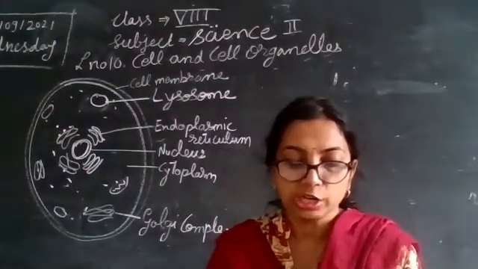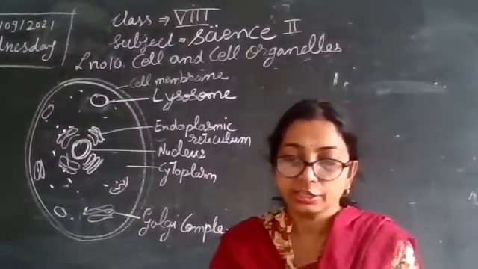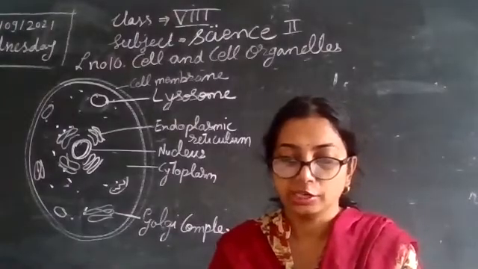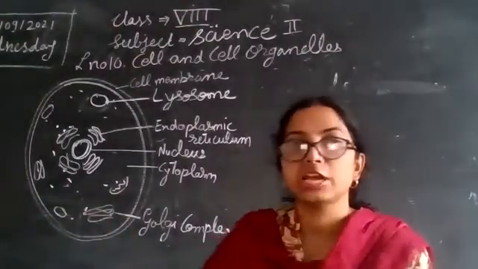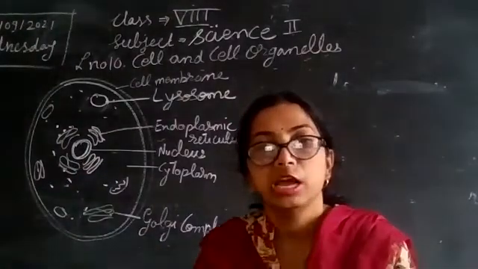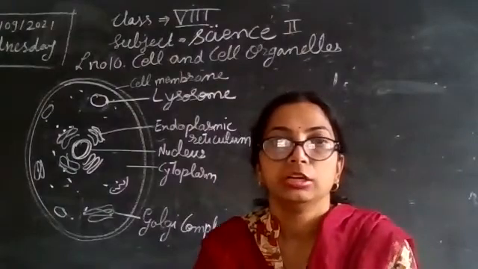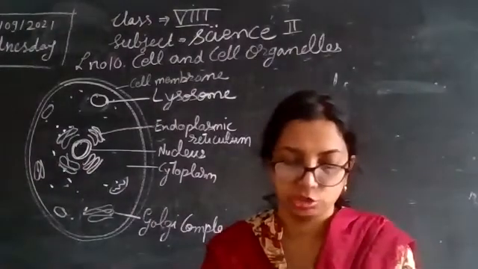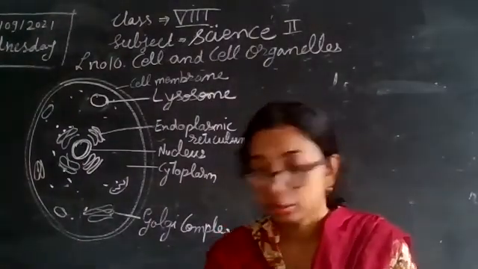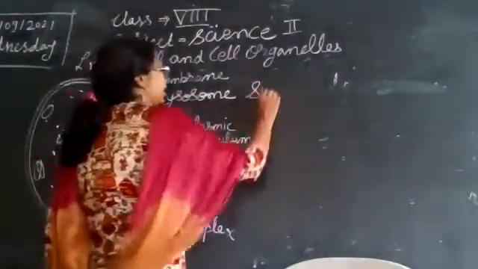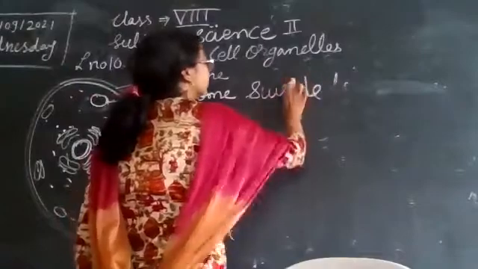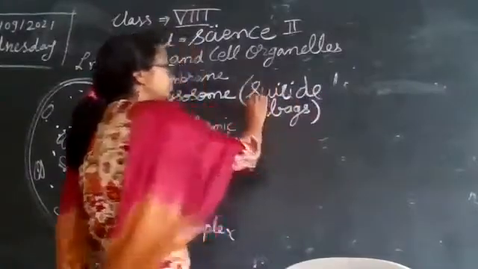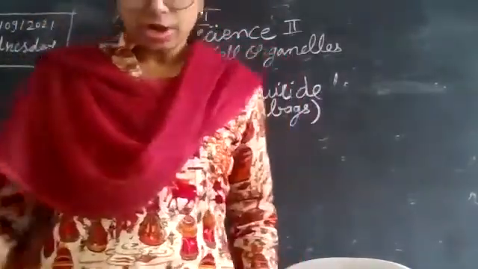Okay. Now, it is also called the demolition squad, as it destroys worn out cellular organelles and organic debris. Means unwanted dead cells, dead parts of the cell organelles, if there are any in the cell that are of no use, they will also be destroyed by these lysosomes. Then lysosomes are also called suicide bags. Why are they called suicide bags? Let us try to understand.